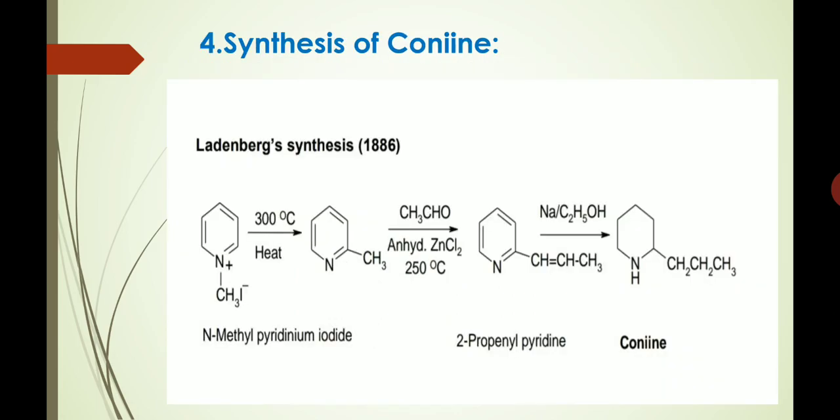Now here in this slide I have shown the synthesis of conine. I have discussed the Ladenburg's synthesis given in 1886, where the starting compound is N-methyl pyridinium iodide, which when heated at 300 degrees centigrade we get the product, which upon treatment with CH3CHO and anhydrous zinc chloride at 250 degrees centigrade we get 2-propenyl pyridine, which on treatment with sodium and alcohol we get conine. So this was all about the structure of conine.